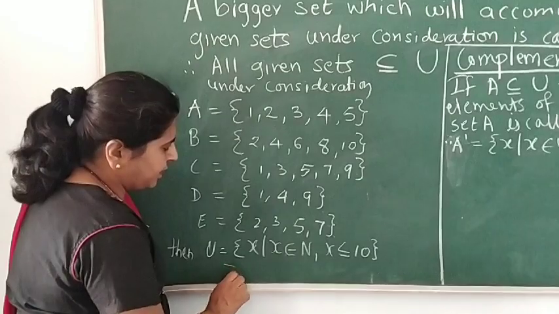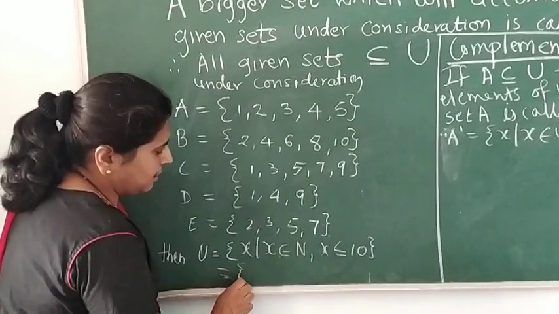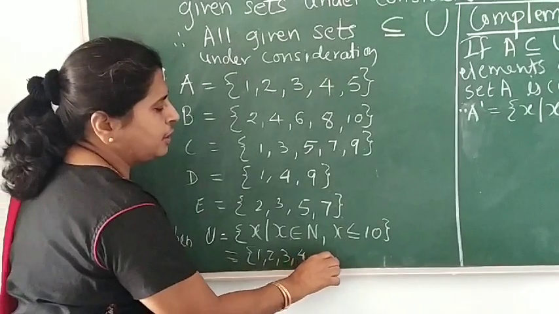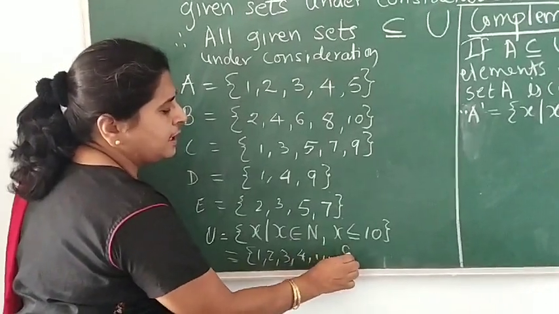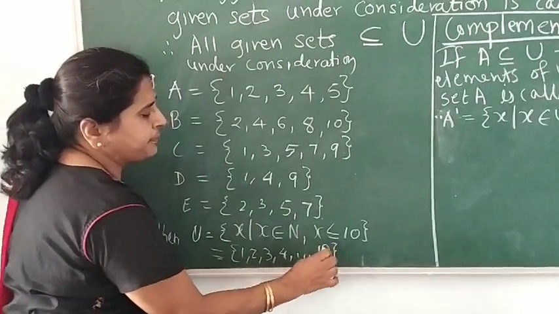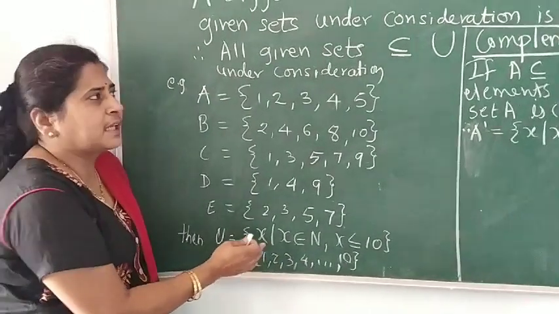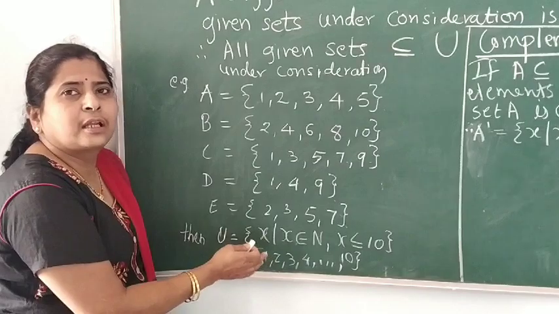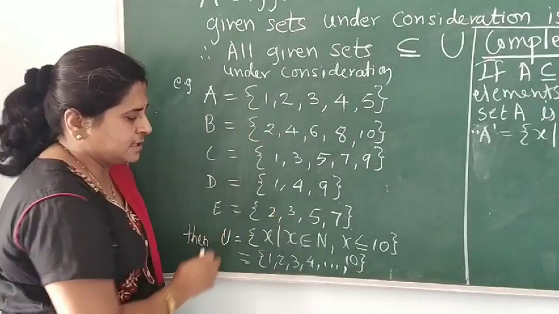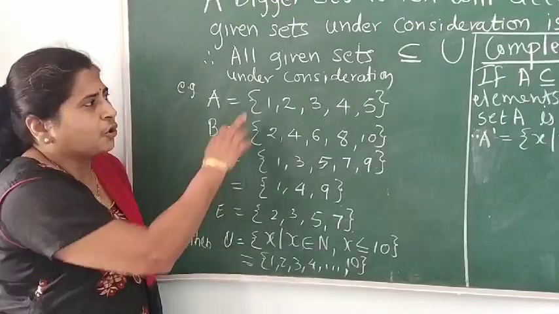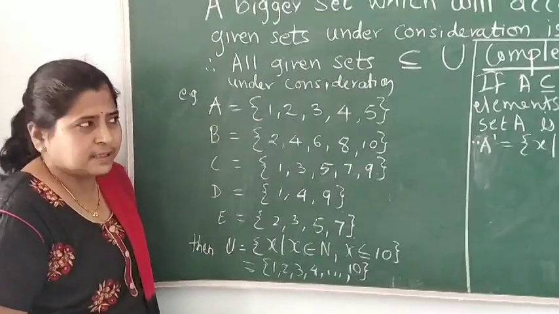If you want to write the same set with the listing method, we can write 1, 2, 3, 4, ..., 10. The meaning is the same: the first 10 natural numbers form the set which can accommodate all these sets under consideration, and such a set can be called a universal set for all these given sets.